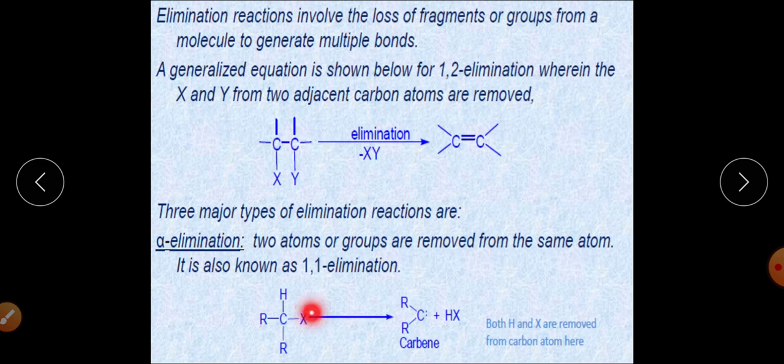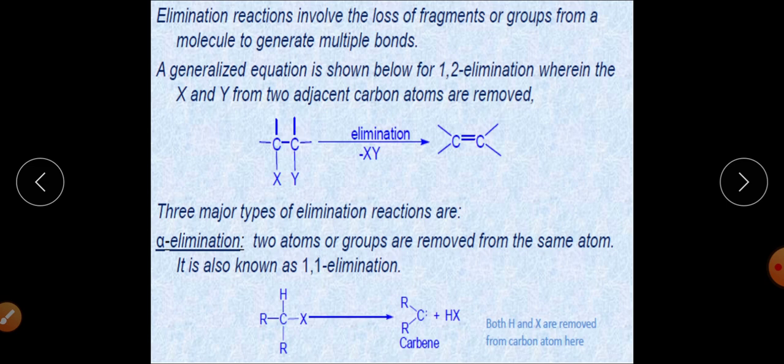For example, here is a substrate with a hydrogen and X. These two leaving groups depart from the same atom, so this kind of elimination is called alpha elimination.